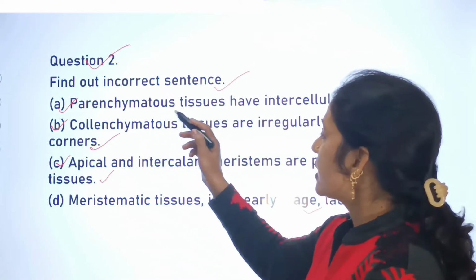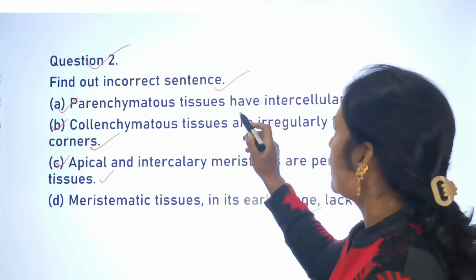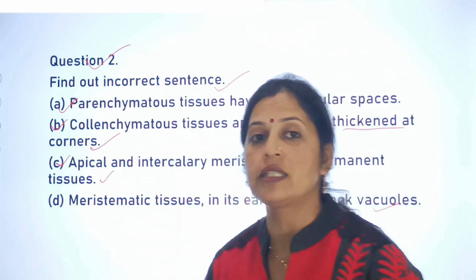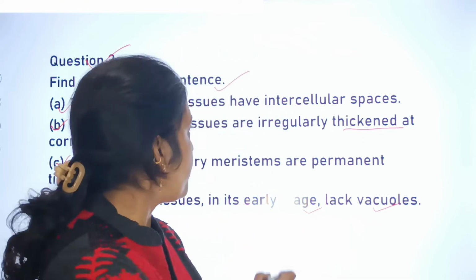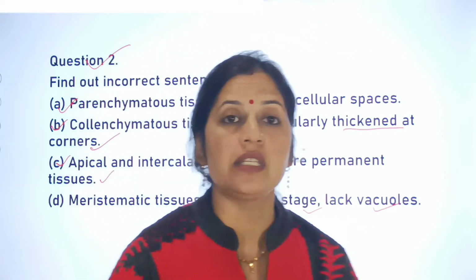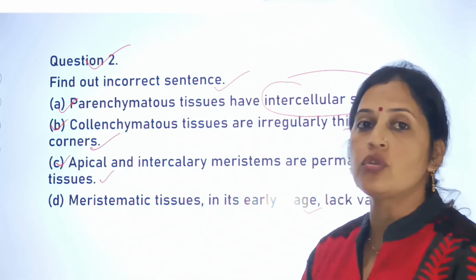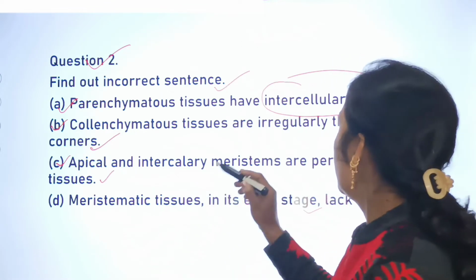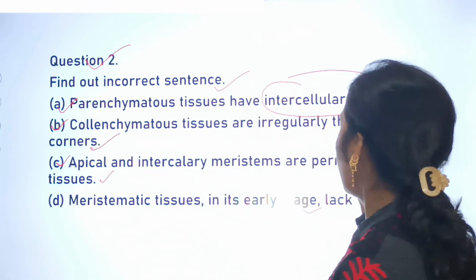So you have to find out the incorrect sentence. The first sentence is parenchymatous tissues have intercellular spaces. That is the right sentence, because parenchymatous tissues have intercellular spaces present. Second one is collenchymatous tissues are irregularly thickened at the corners.